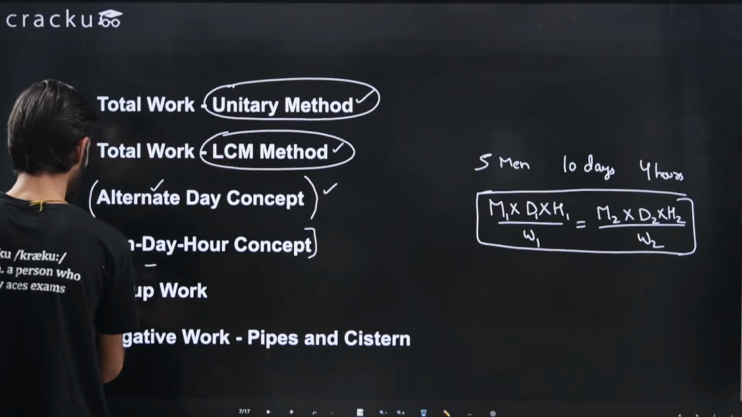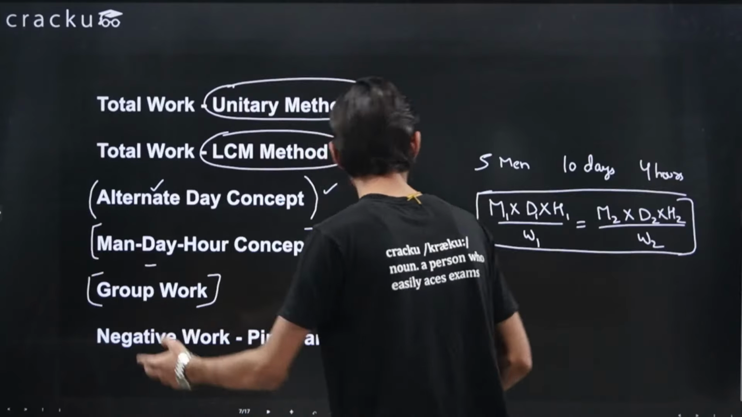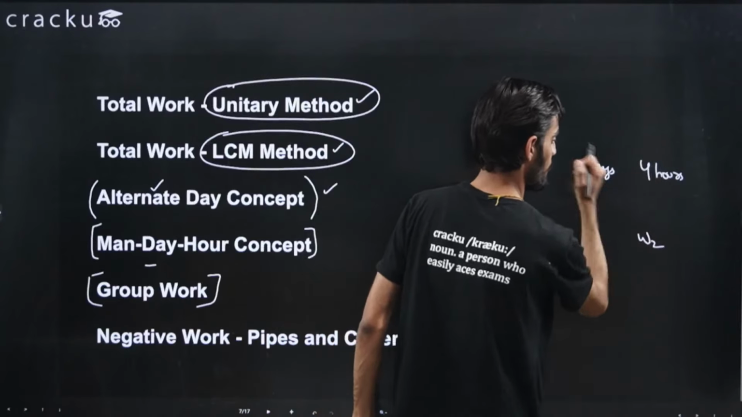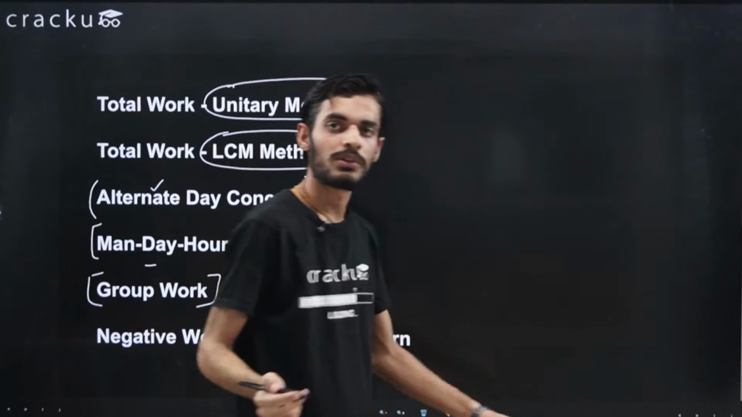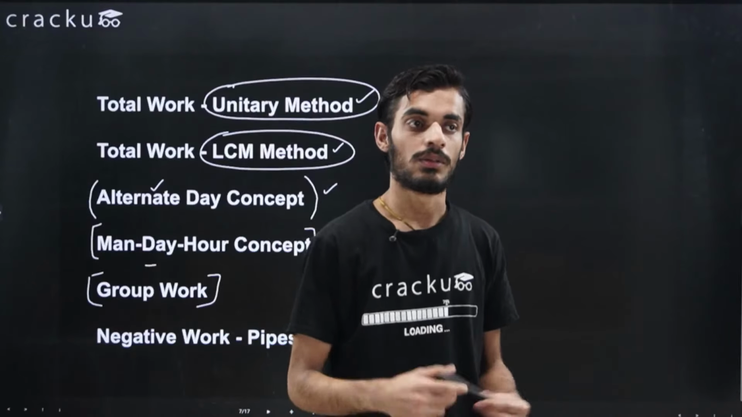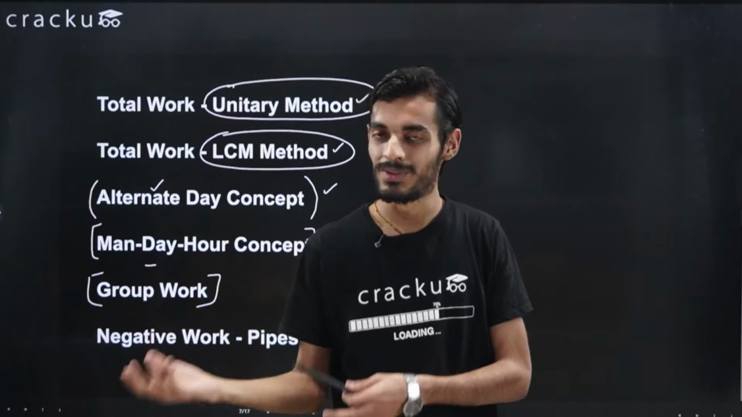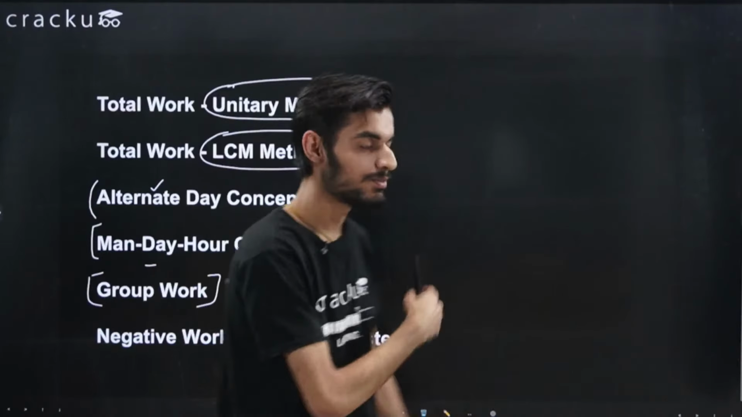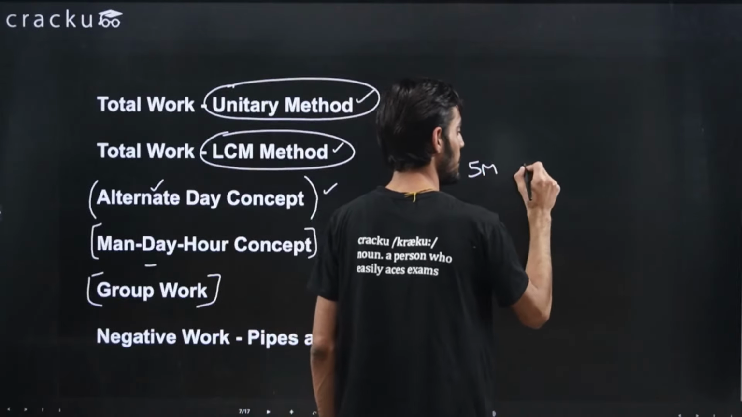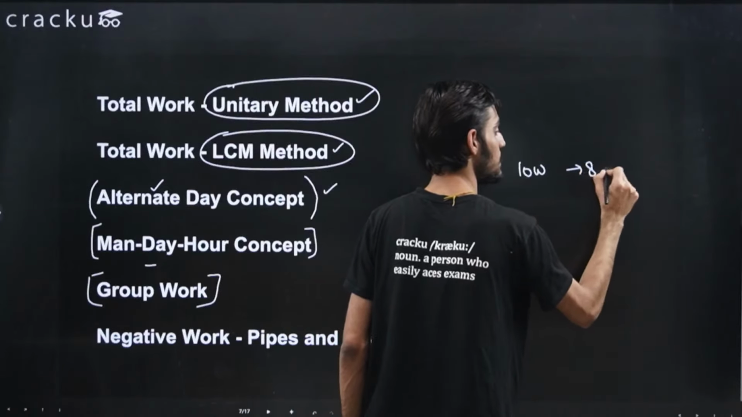Moving ahead to the group work, right? So in the group work, what you will be given is, let's say, some men along with some women are working on a project in one condition, and in the second condition it is given that, okay, if the number of men and women are this, they are able to do this work. Okay, let me take an example. Let's say I'm given that 5 men and 10 women are working and they are able to do the work in 8 days.